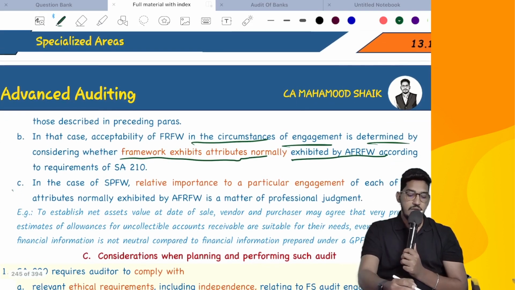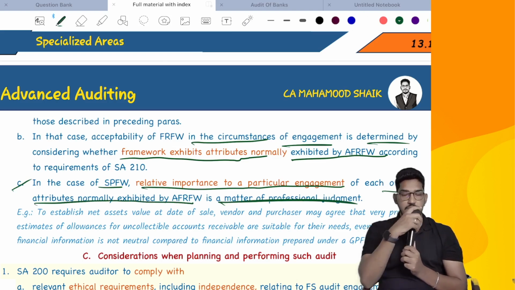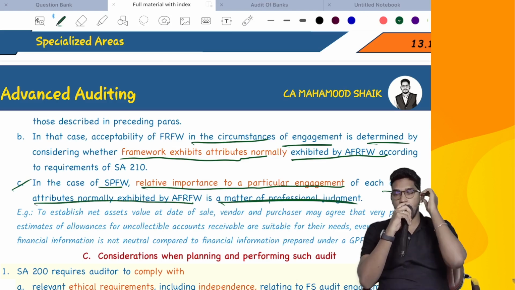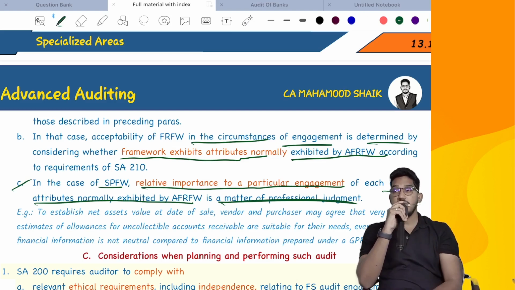Then, in the case of a special purpose framework, the relative importance to a particular engagement of each of the attributes normally exhibited by an applicable financial reporting framework is a matter of professional judgment. That means I am asking you to check whatever attributes are there in an applicable financial reporting framework. If the same attributes are there in the contract, then we consider it an applicable financial reporting framework. Which attributes do we expect? That depends on professional judgment.